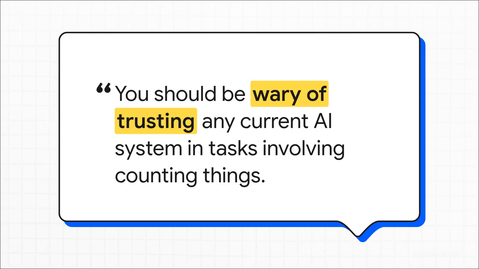And this brings us to a fantastic insight from Mark Lieberman, highlighted in the research. He notes, "You should be wary of trusting the response of any current AI system in tasks involving counting things." This quote perfectly hits the nail on the head. Large language models are probabilistic tools. They're built for pattern matching and text generation. They're absolutely not deterministic calculators. So, to understand why they can't count letters, we have to understand how they actually see text.